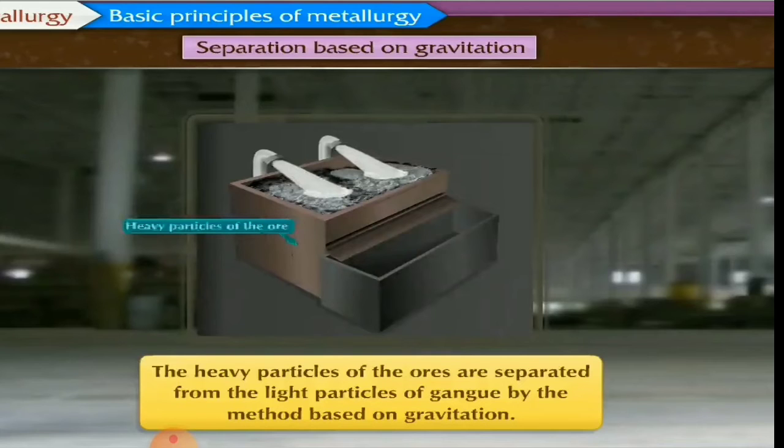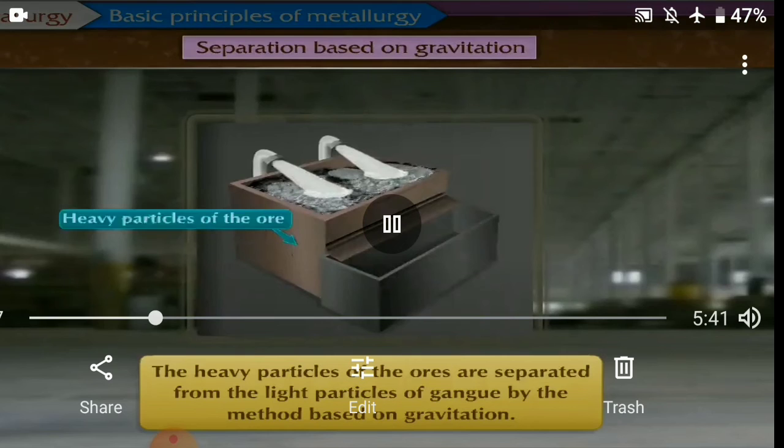So heavy particles of the ore can be separated from the gangue. The lighter particles, the remains of plants and animals, might be lighter in weight, so they can be washed off easily with this type of method.